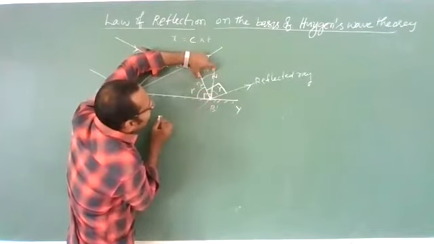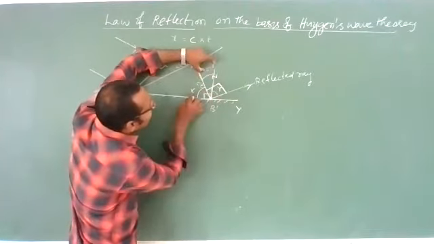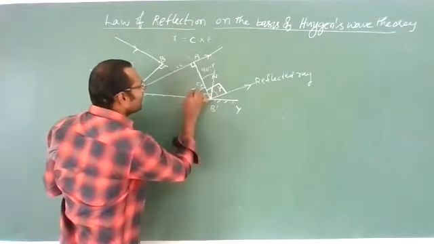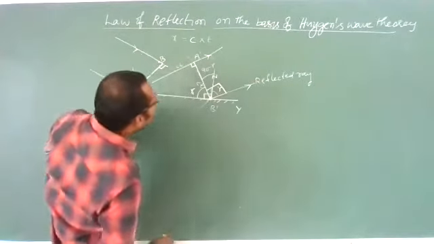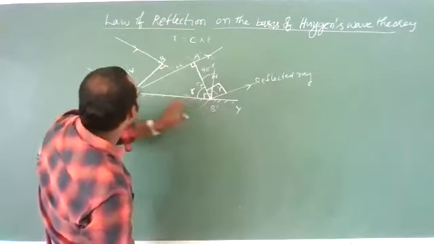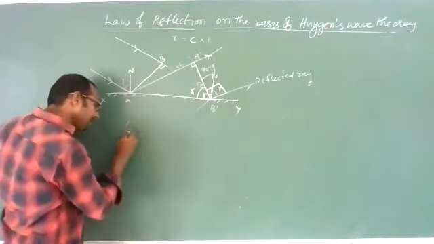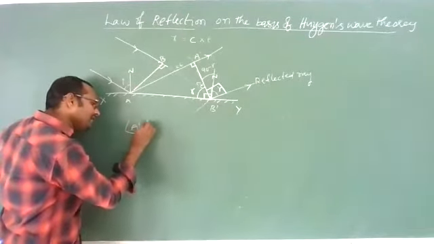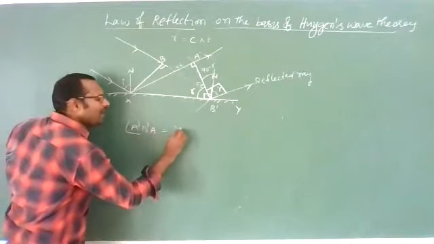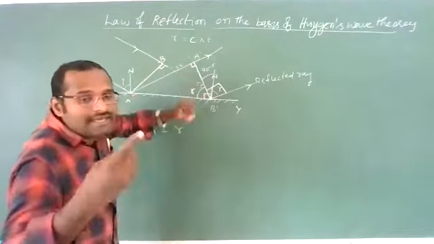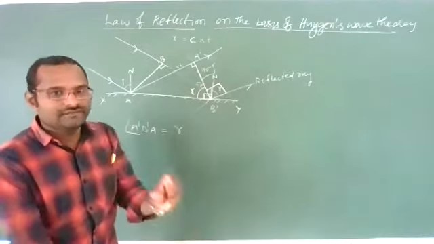This angle should be R, so that 90 minus R plus R will be 90. Okay? That means what I am showing you here is that angle A dash B dash A is R degrees. This you should explain in words, then they will give full marks.